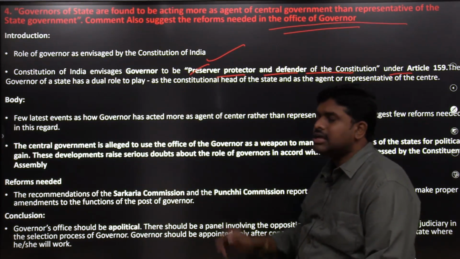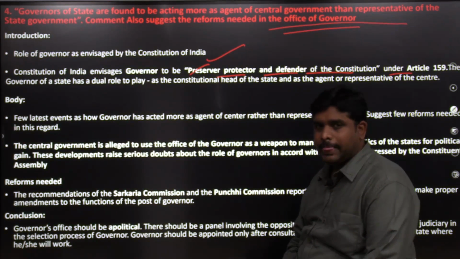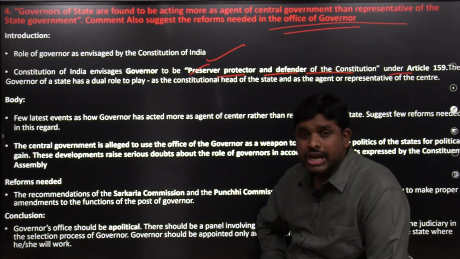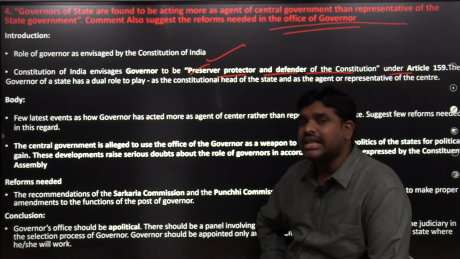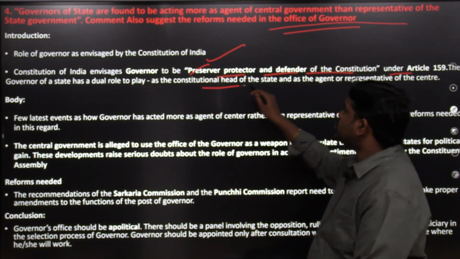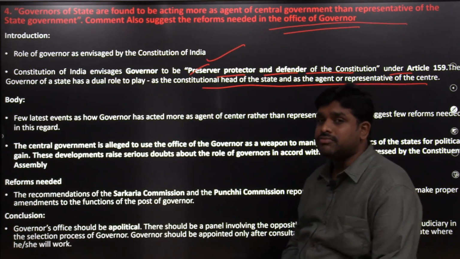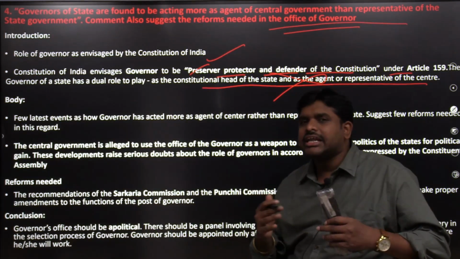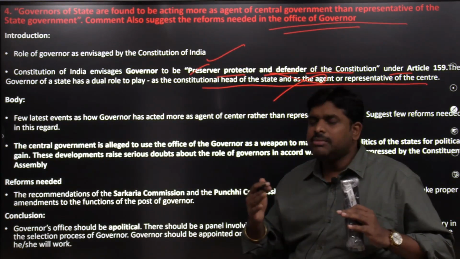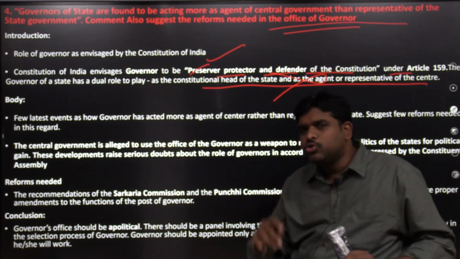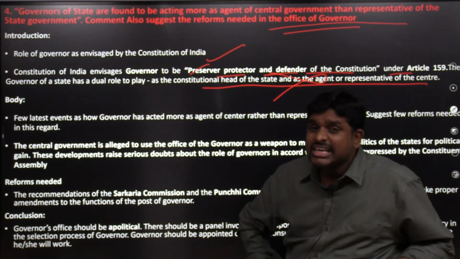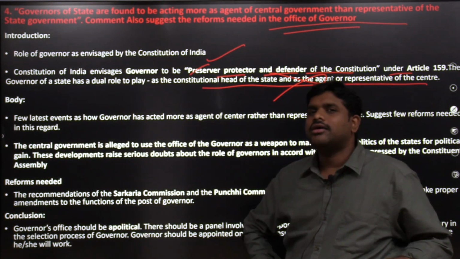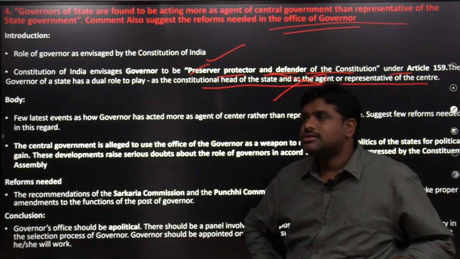Under Article 159, the governor of a state has a dual role to play. One is as the constitutional head of the state, as well as a link between the center and the state. We cannot call him an agent; in more formal language, we can call him a link between the center and the state. So he has two roles. But most often, he forgets that he is the constitutional head of the state, and acts much like an agent, a representative of the center.